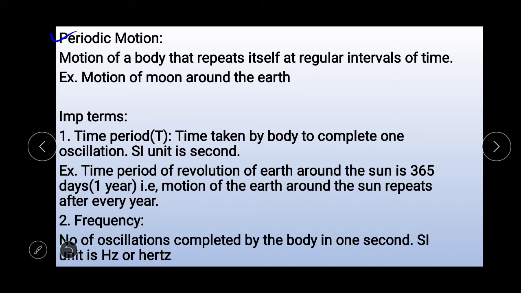Such motions are called periodic motions. Here the motion of a body that repeats itself at regular intervals of time is called periodic motion. For example, the motion of the moon around the earth.